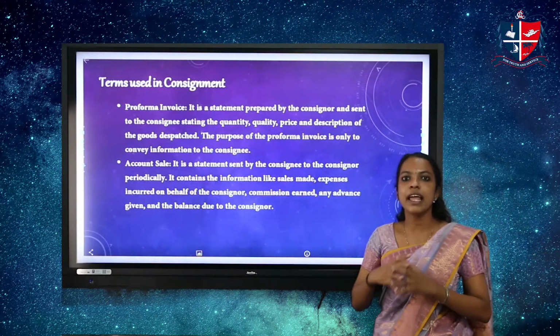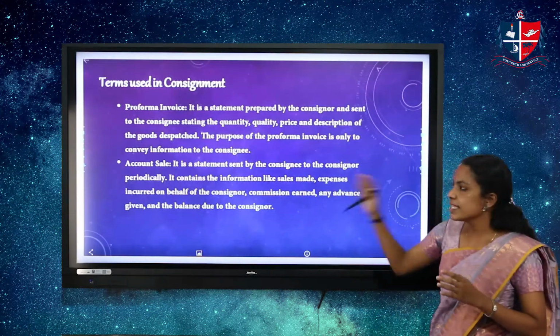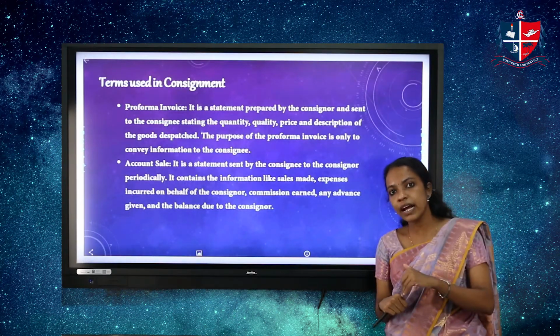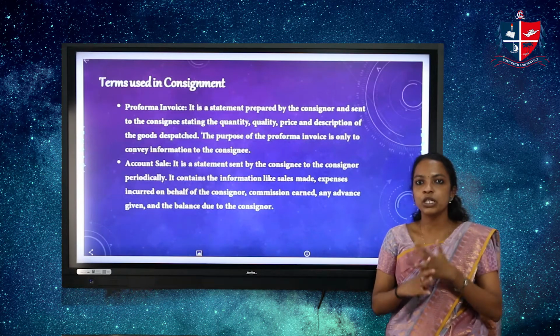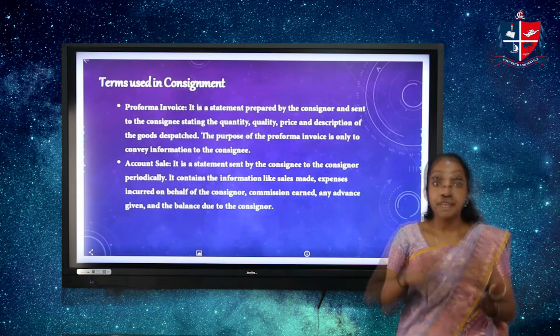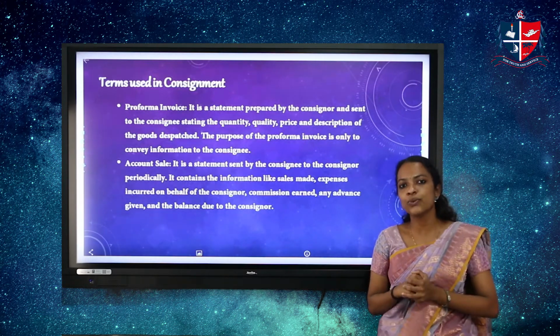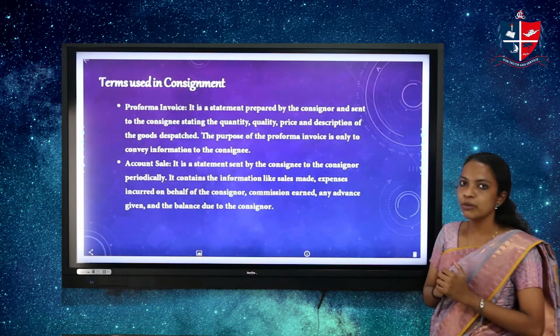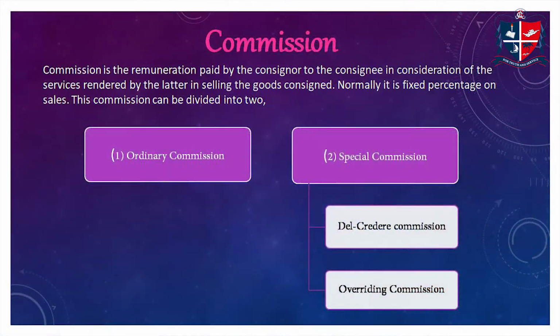The next document is the account sales. Account sales is a statement prepared by the consignee and sent to the consignor, and it includes information like sales made, any advance given, and the balance due to the consignor, etc. So, these are the two important documents in consignment.